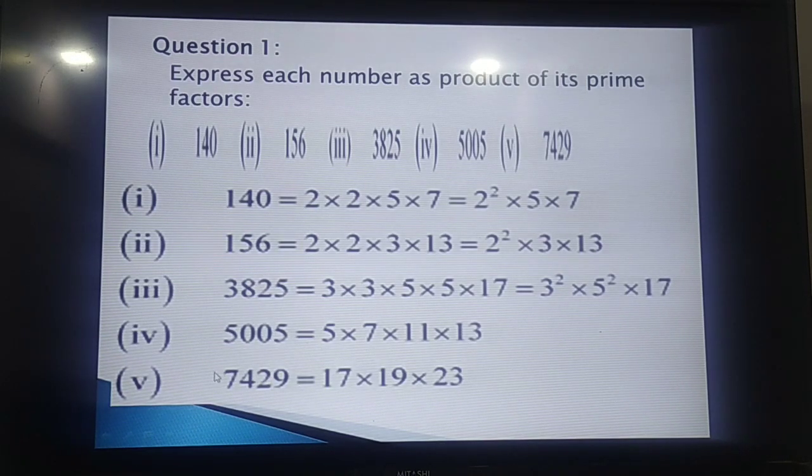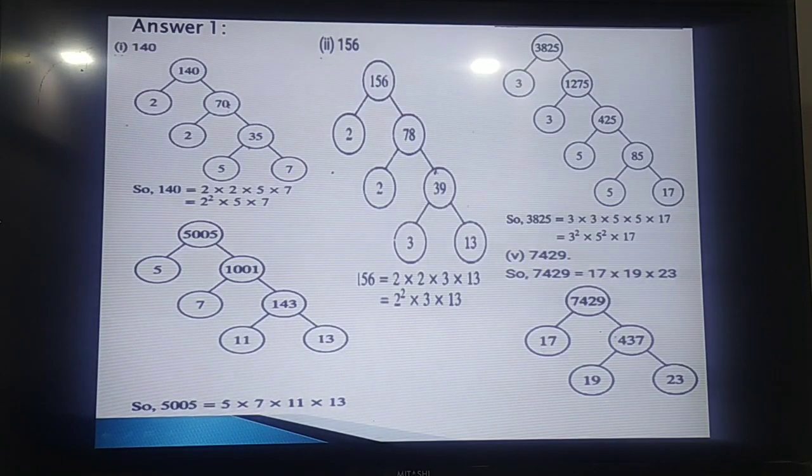So every composite number has got a unique prime factorization. Which prime factor you take first, which prime factor you take last, that is no problem at all. It makes no difference. You can make a factor tree also. Suppose 140 is there. 140 can be factorized as 2 into 70. 70 again factorizes as 2 into 35. 35 can be factorized as 5 into 7. Finally, 140 has factors 2 into 2 into 5 into 7. Similarly, you can see this prime factorization tree.